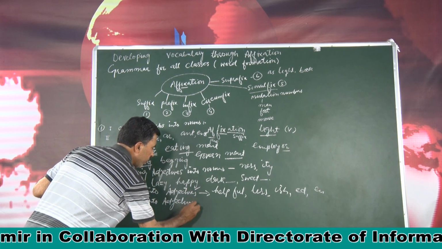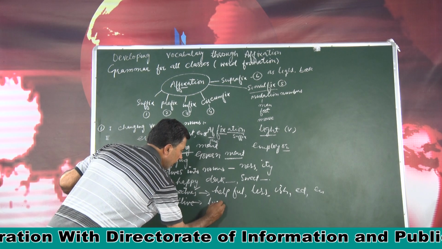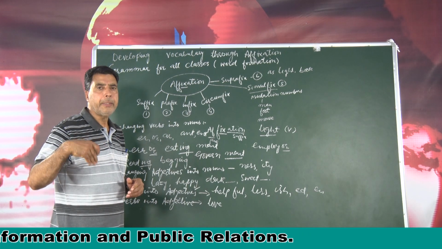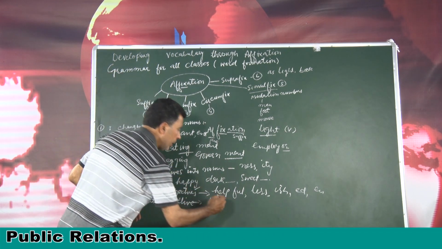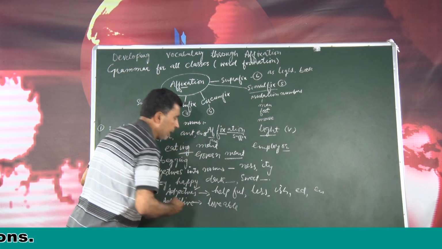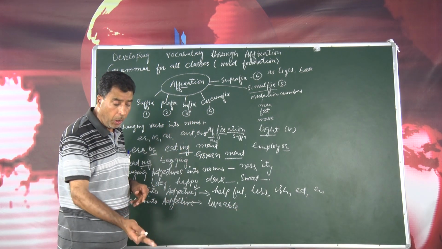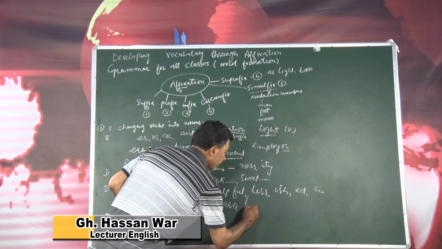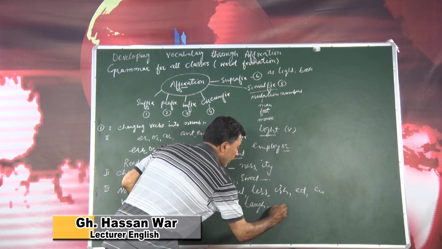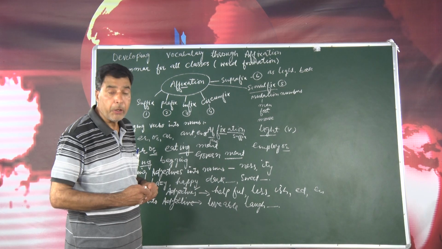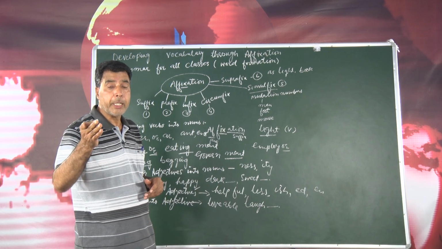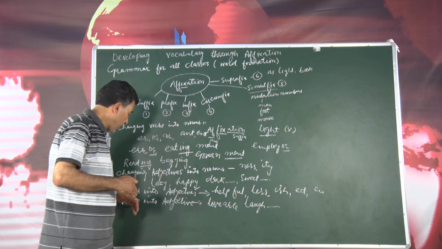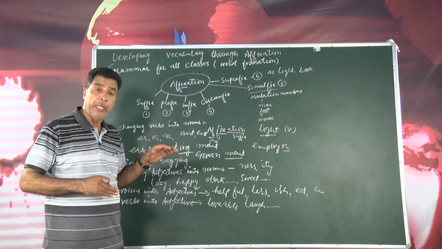How can we form it? For example, I will write the word love. If we add a morpheme or a syllable to it, able, it becomes another word, lovable, as an adjective. Or let me tell you one more word, laugh, L-A-U-G-H, laugh as a verb. So, A-B-L-E, laughable, very good. Then read, R-E-A-D, can anybody? Yes, readable, that is nice. This is how we can form words from verbs into adjectives.